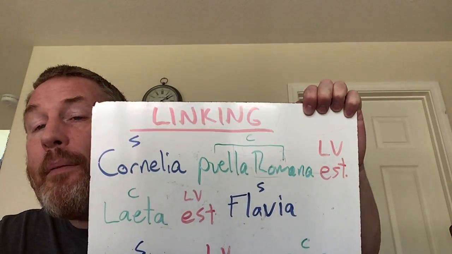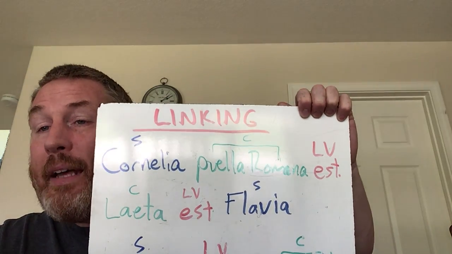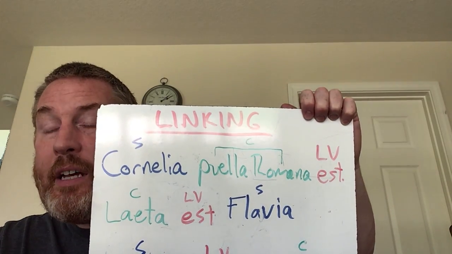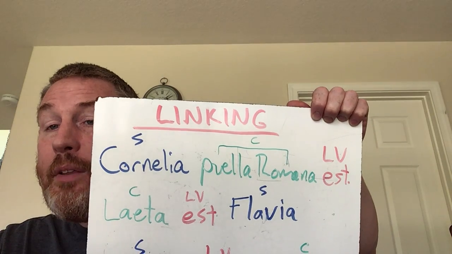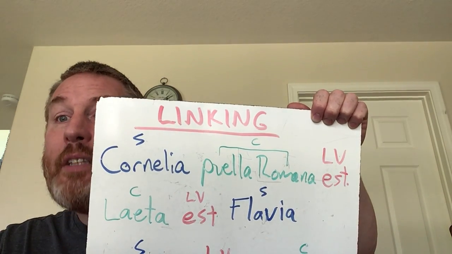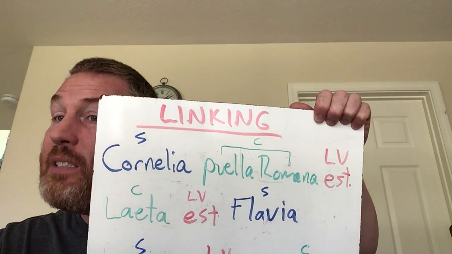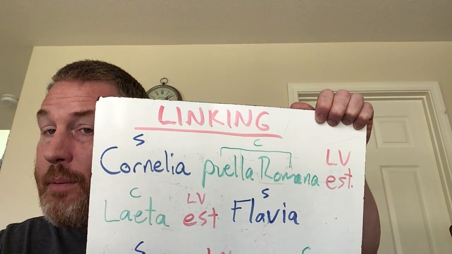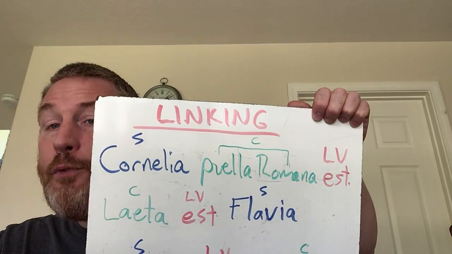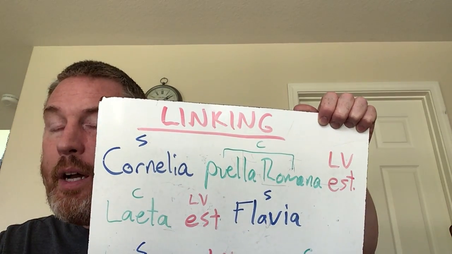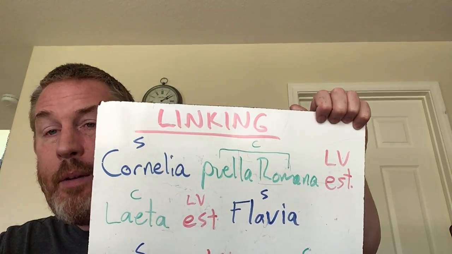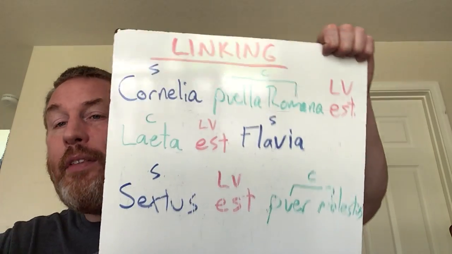Laeta est Flavia. Again, est, linking verb. You know because it's a form of to be, sunt or est. We label it, and we go find its subject. The subject is going to be singular because of est. Flavia is the subject, and now we need to complete the idea of Flavia. Flavia is what? Flavia is happy. That completes it.